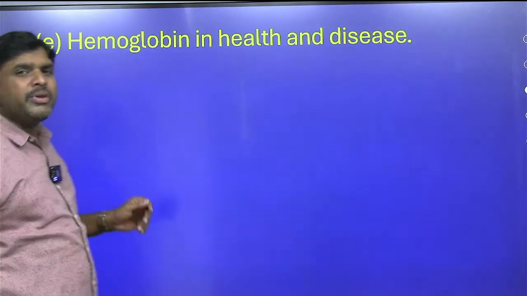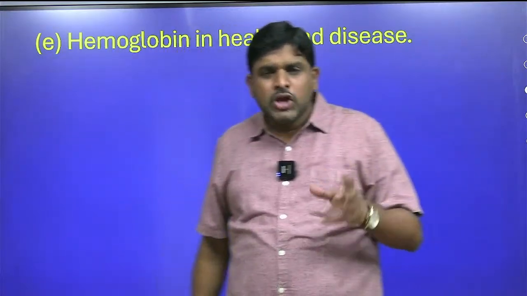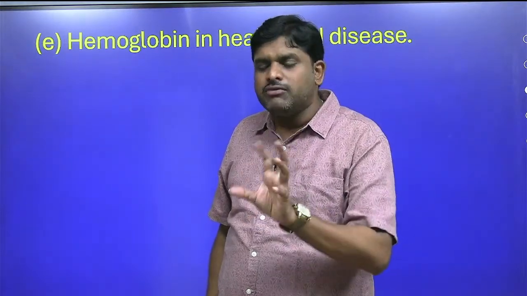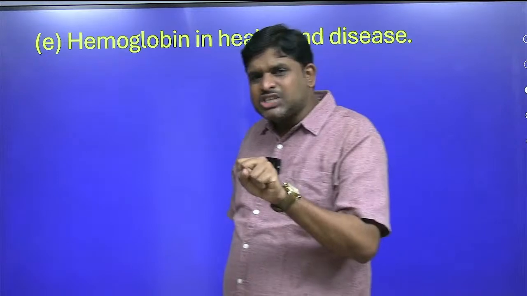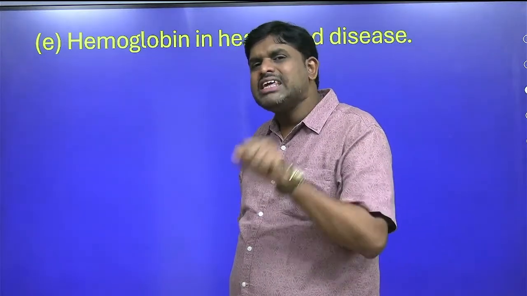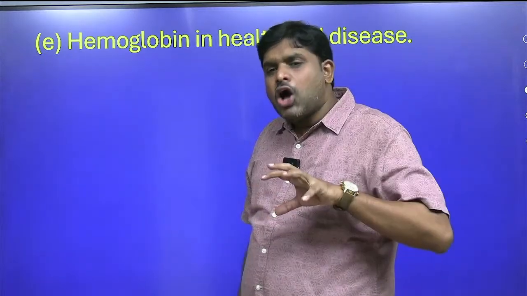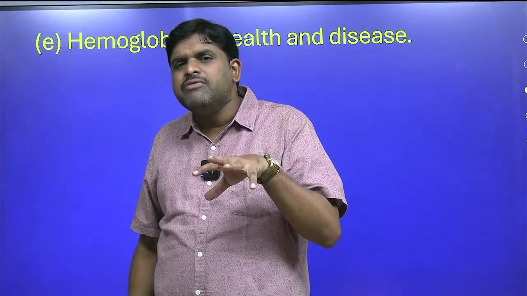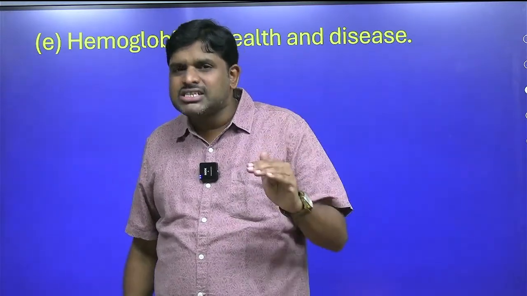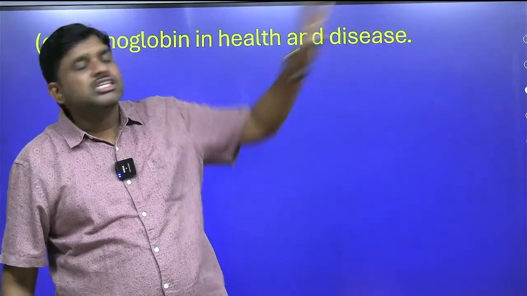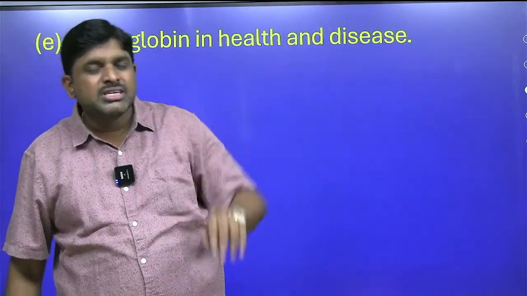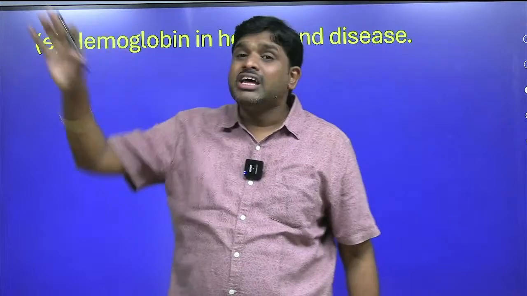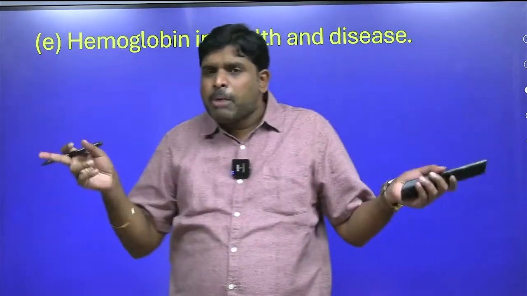Next, hemoglobin in health and disease. Hemoglobin is a protein, a globin class of protein catching heme. Heme is nothing but iron, so this iron-catching protein, which is called hemoglobin, the heme-catching protein, will help in pumping of oxygenated blood. The more the hemoglobin content, the more oxygenated blood will be pumped. If you remember, there are some variations. For women, this much hemoglobin content should be there. For men, this much content of hemoglobin should be there. For Caucasoids, this much content of hemoglobin is there. For Negroids, this much. There is population variation.